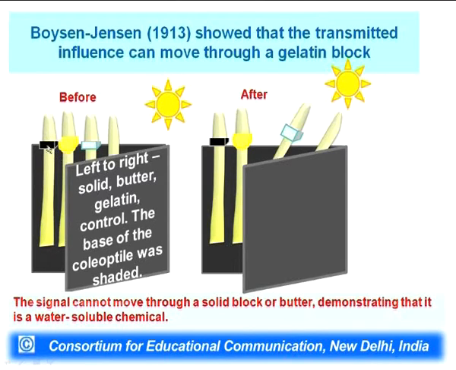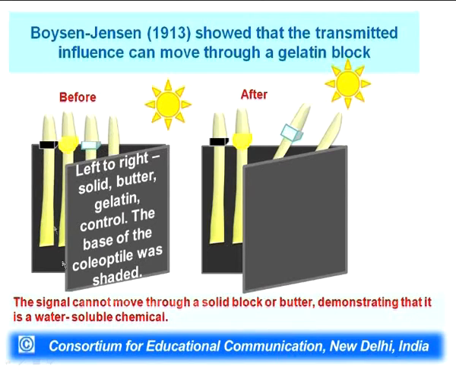You can assume an impermeable block. In the second experiment, a block of butter was placed after cutting the coleoptile. In this experiment, after cutting the coleoptile, a gelatin block is placed, and the third one is left uncut as it was before.